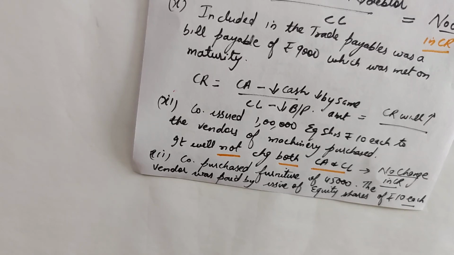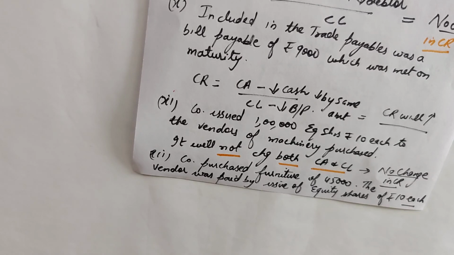We've already done them: cash and cash equivalents, trade receivables, inventory excluding loose tools, spare parts and stores, right? Then you have other current assets, current investments, marketable securities, and other current assets include prepaid expenses or accrued incomes, right?